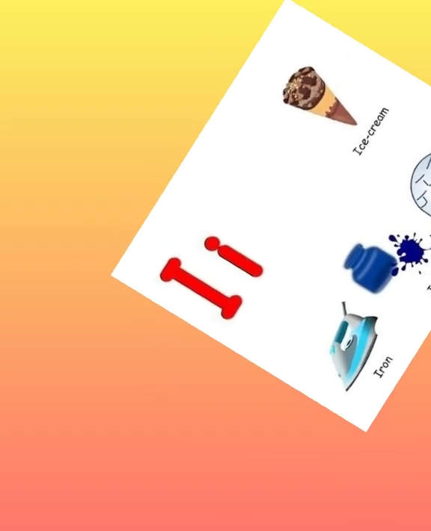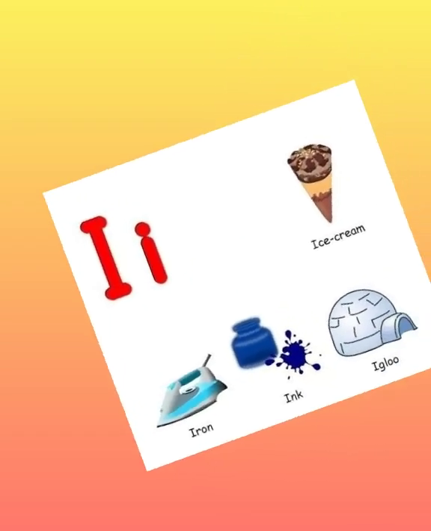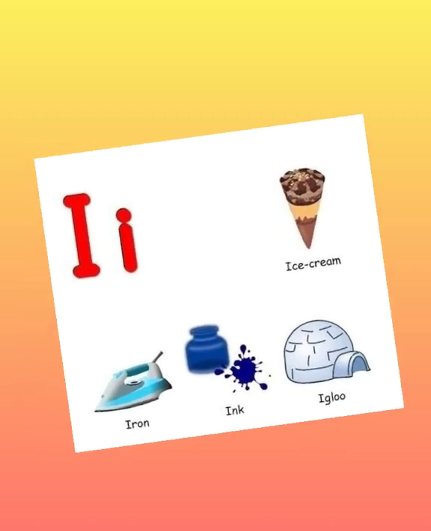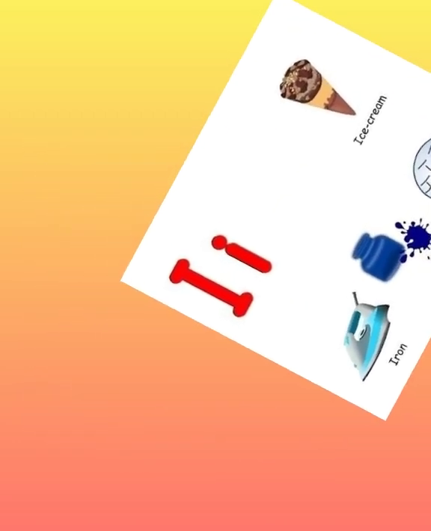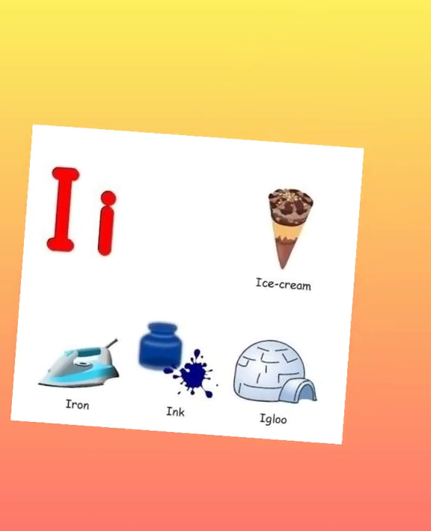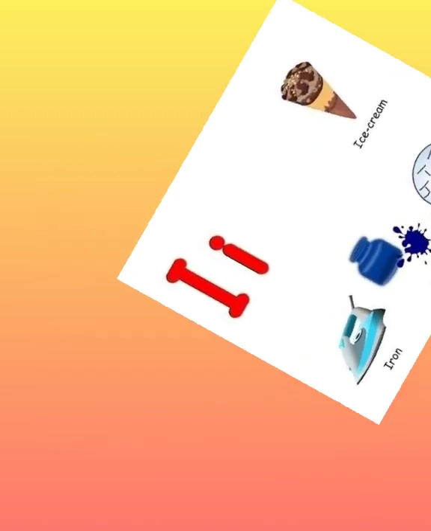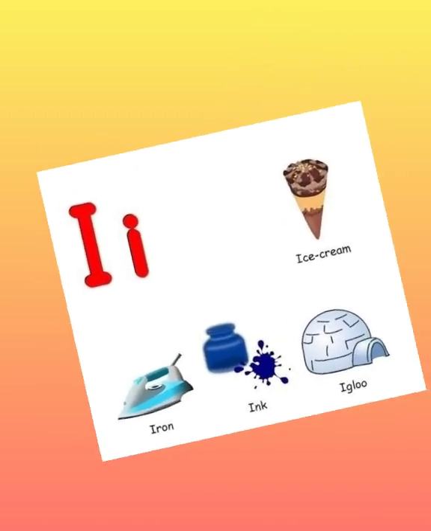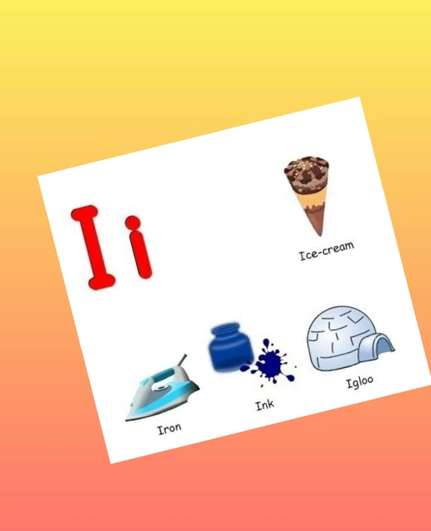Next one is I. I has two sounds, E and I. I as in ice cream, I as in iron. E as in ink, E as in igloo.